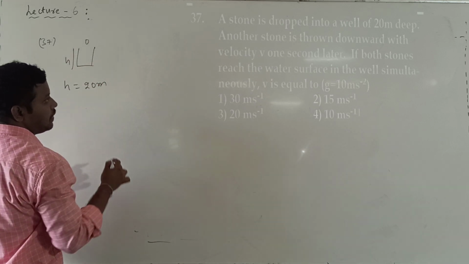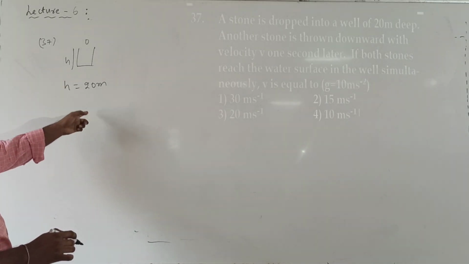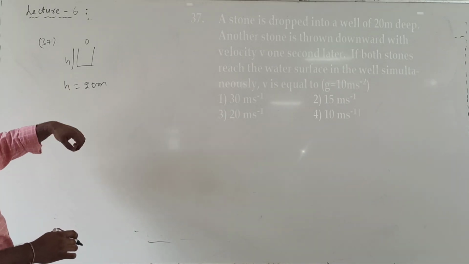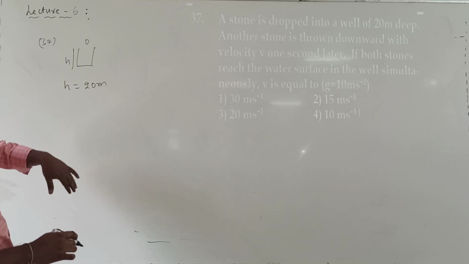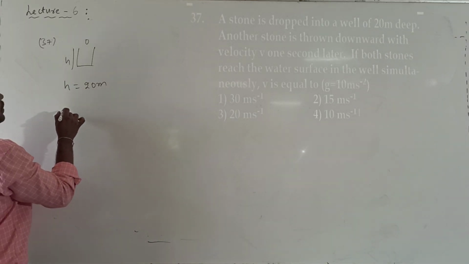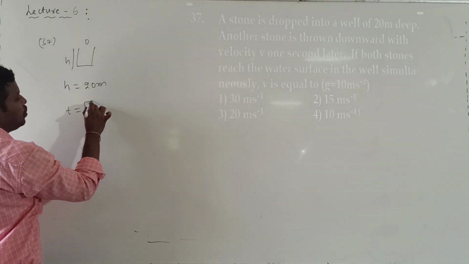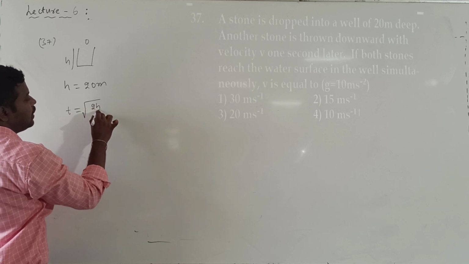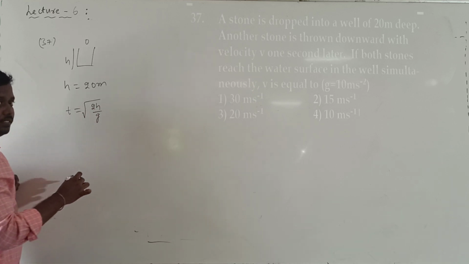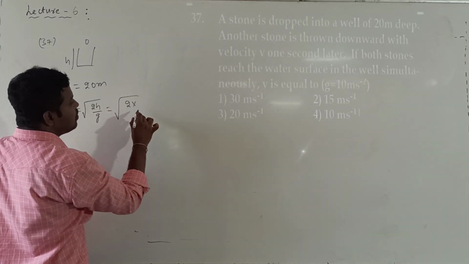First stone is dropped into the well. Sorry, here the first stone is dropped into the well. So let me consider for the first stone it is dropped. What is the time taken by the first stone to hit the water surface? That is given by root over 2h. So here root over 2 into h value, how much?